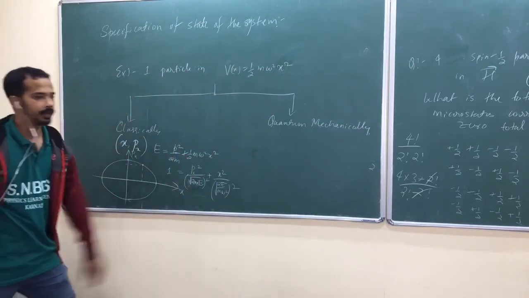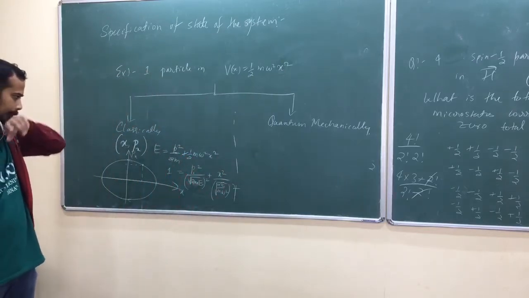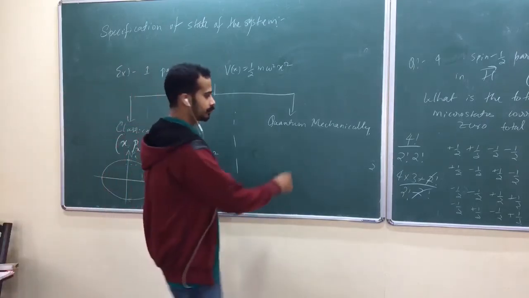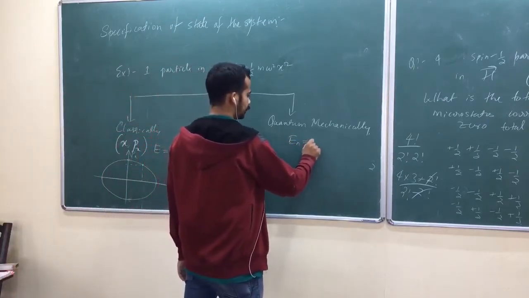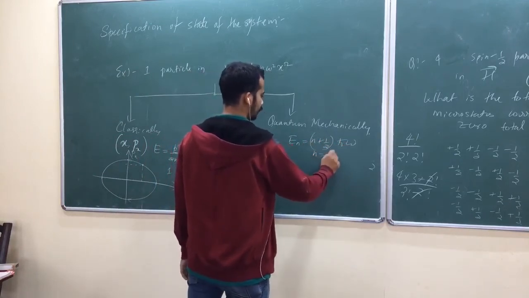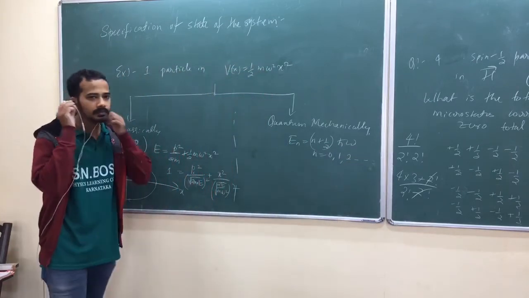We shall talk about the phase-space diagram again. In classical mechanics, quantum mechanically, energy, what is energy? It is (n + 1/2) h bar omega, am I right? What is n? 0, 1, 2. Now, what is the specification of the state of the system?